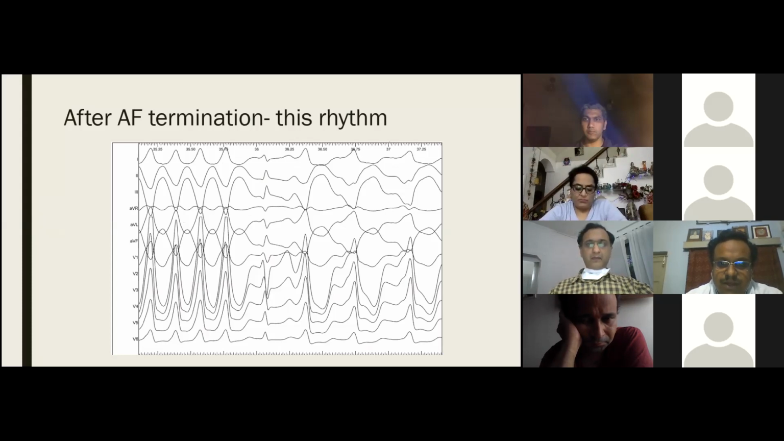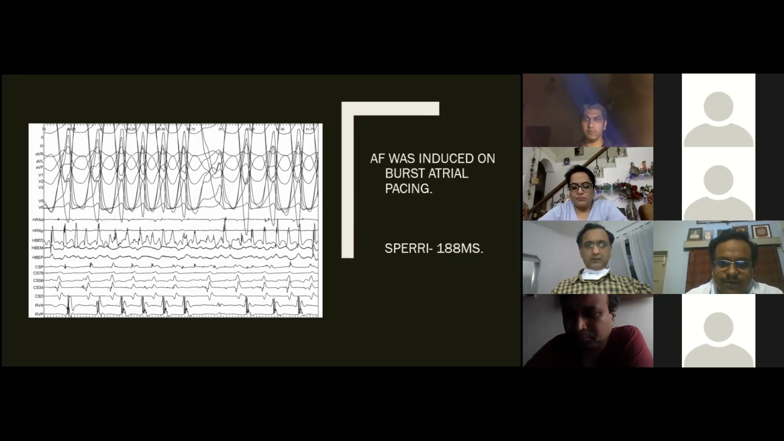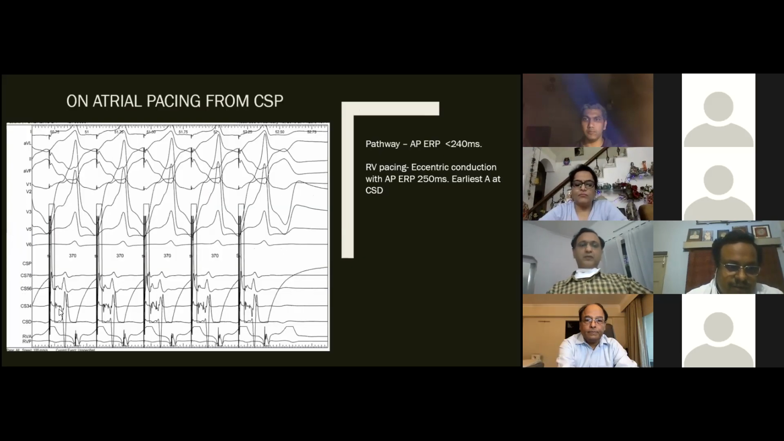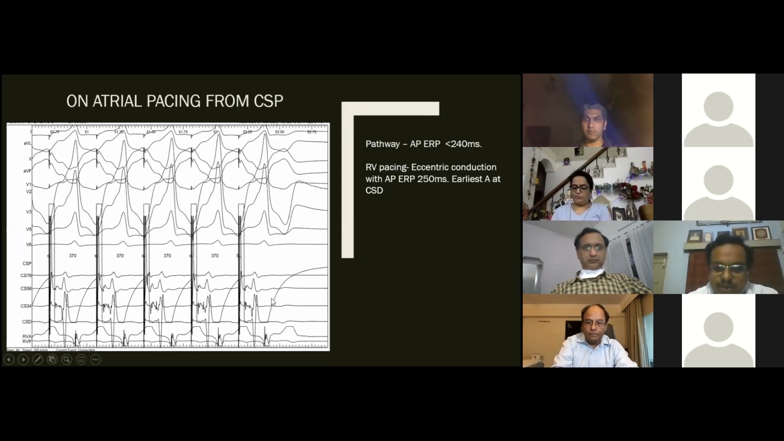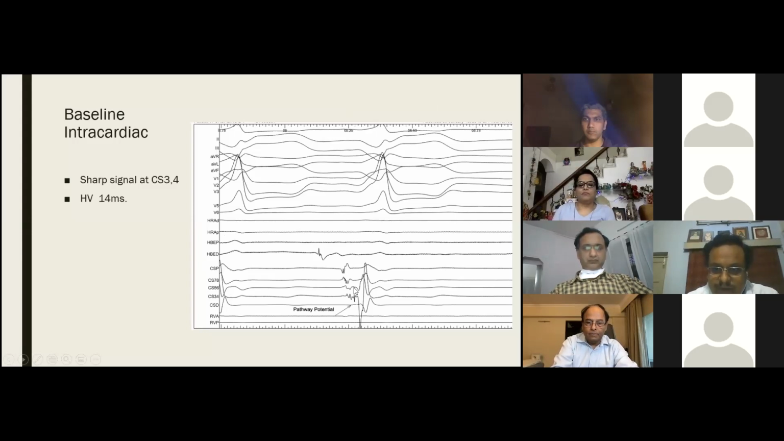This was actually during AFib. That also will depend on the rate, but nearly the same morphology, I thought. This was the pathway morphology when we had atrial pacing. There also we can find that the potential is there. Here also we had the potential. In sinus rhythm also we had the potential, not only here but here also.